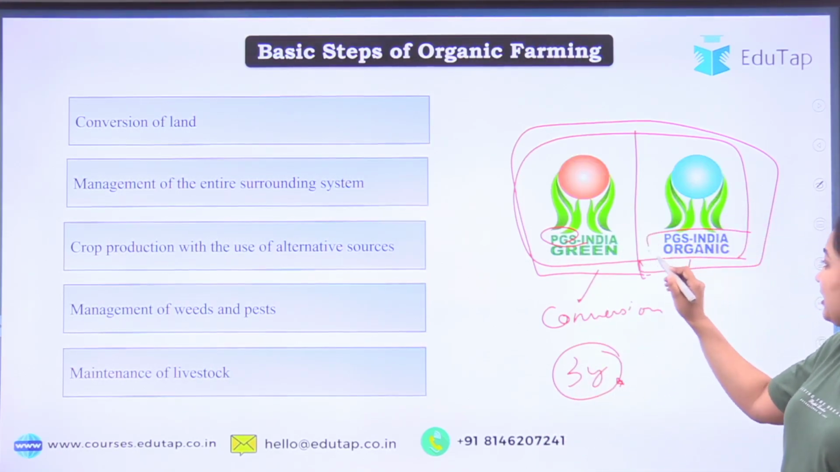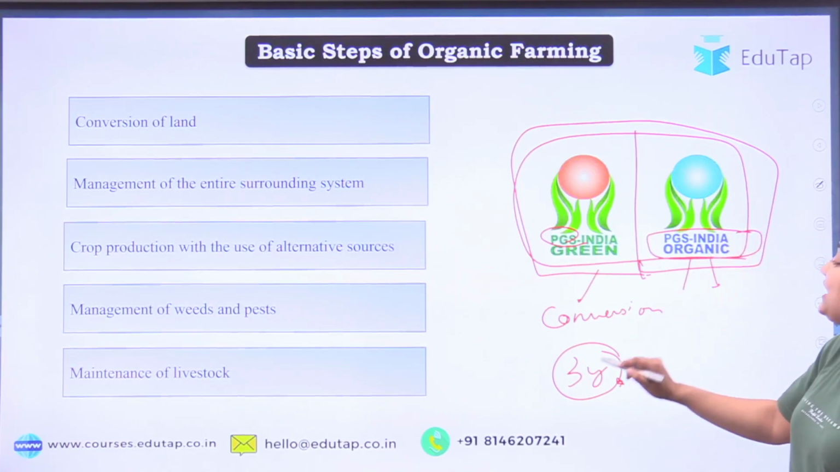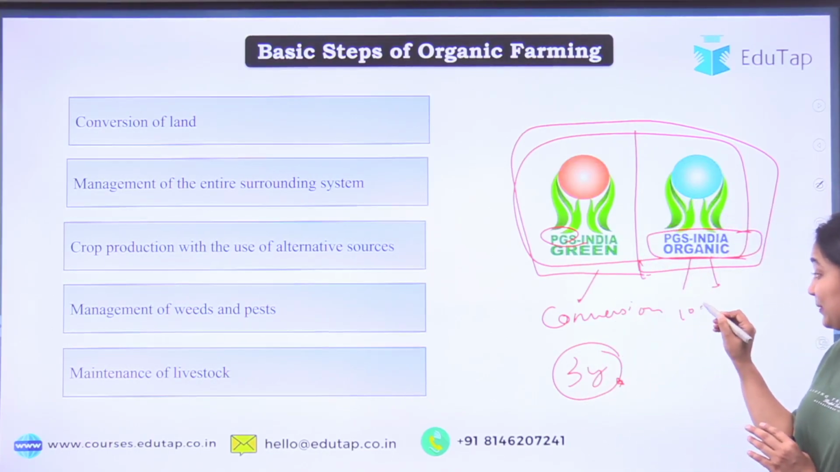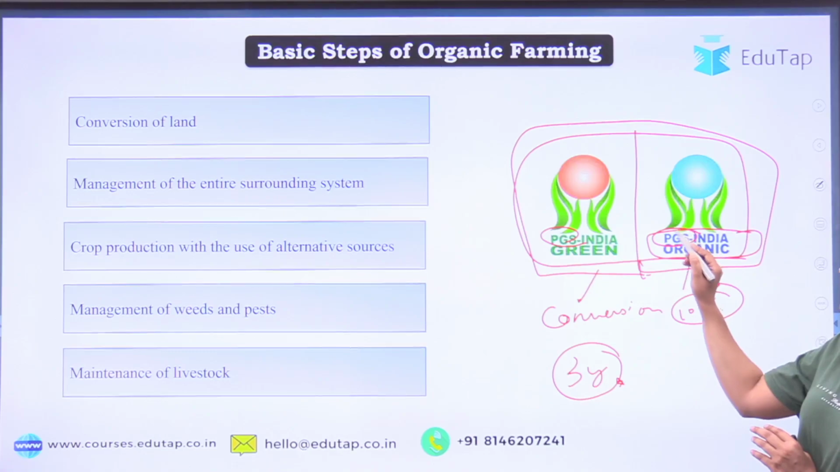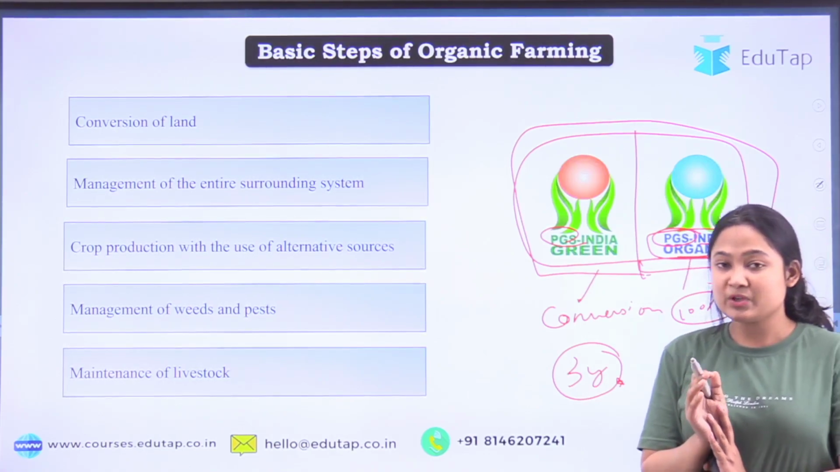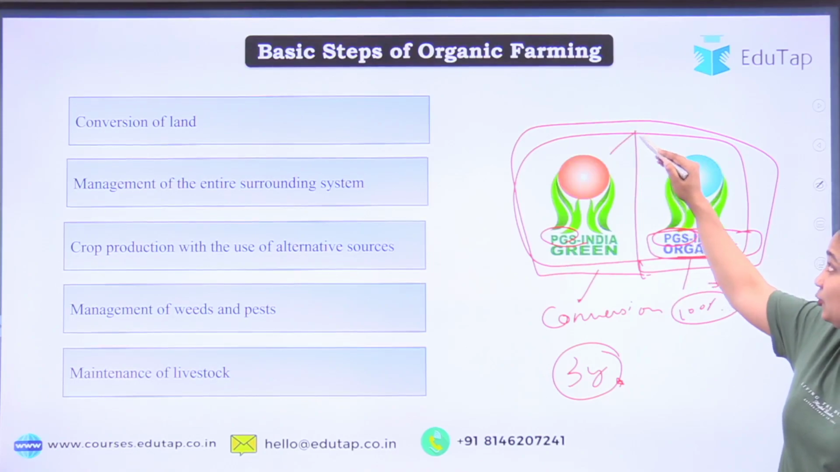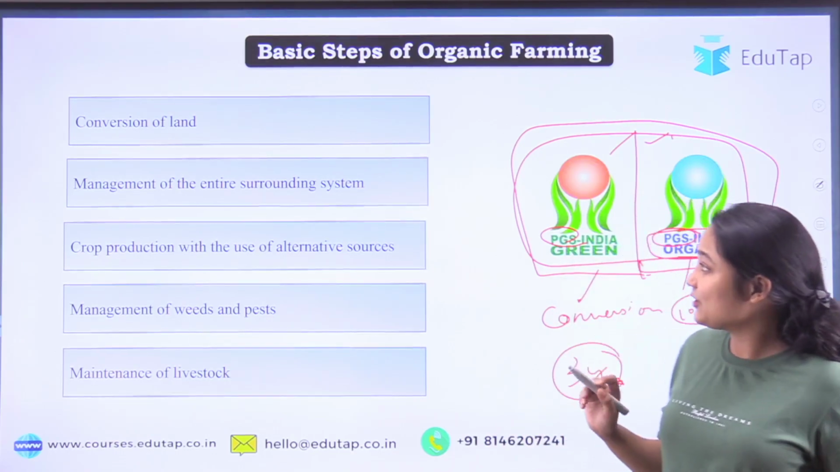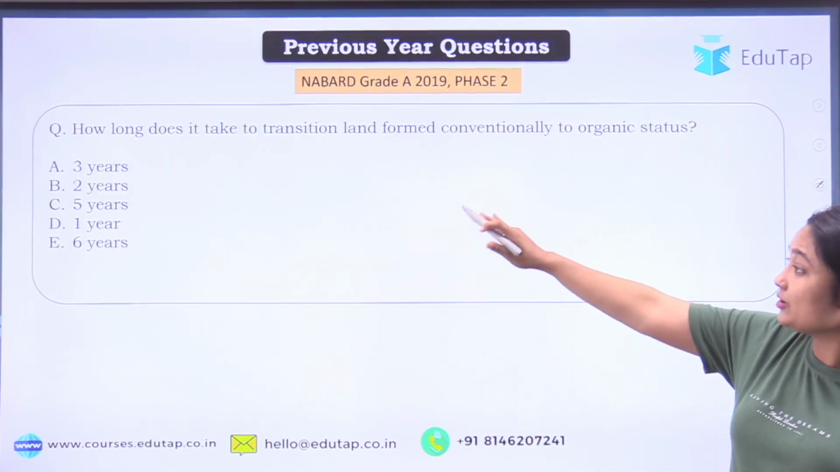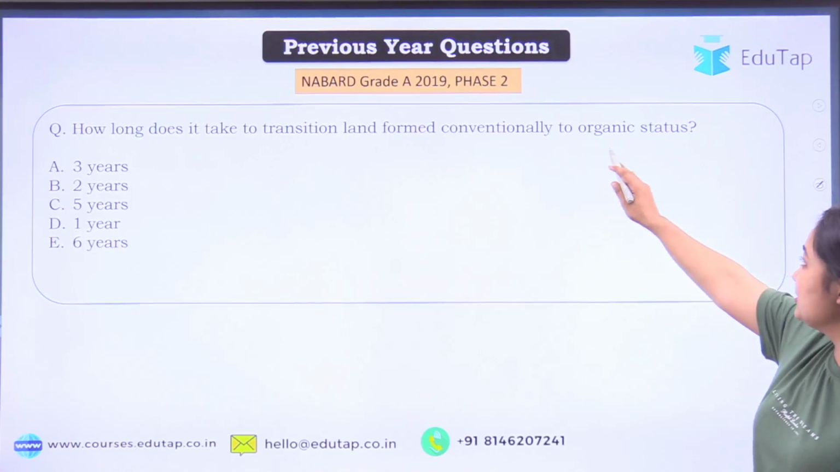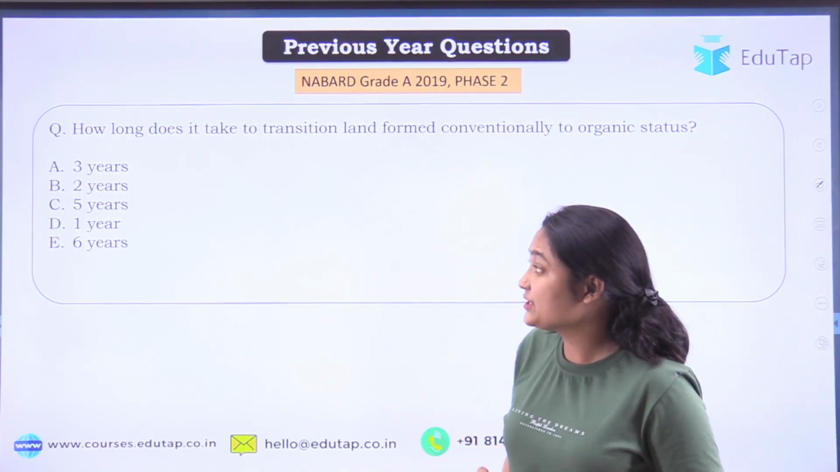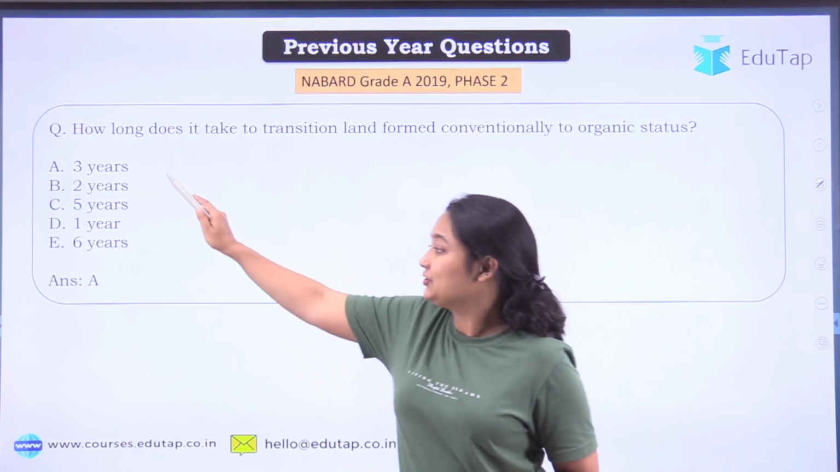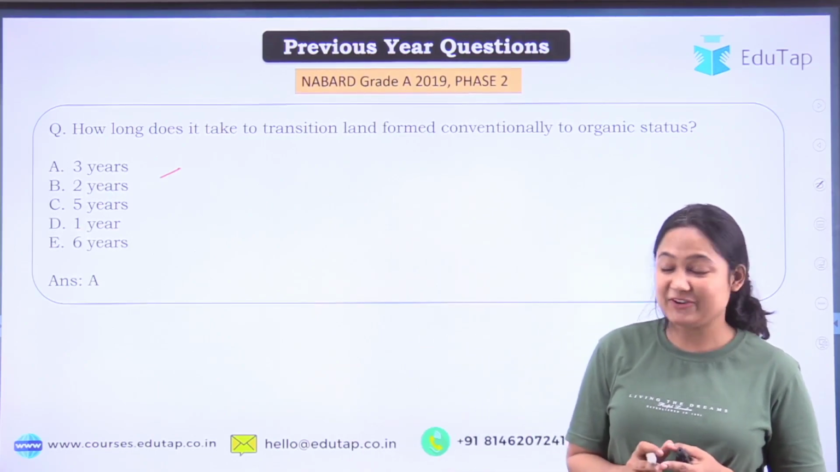Now talking about the PGS India Organic blue sign, that means your conversion has been completed and now your product is definitely 100% organic. That is ensured by PGS India through this particular logo. Okay, so I hope everything is clear here too. Now let's attempt our PYQ again. Our question was, how long does it take to transition the land from conventional to organic status? Our options are 3 years, 2 years, 5 years, 1 year, 6 years, and we have discussed the correct answer will be 3 years.